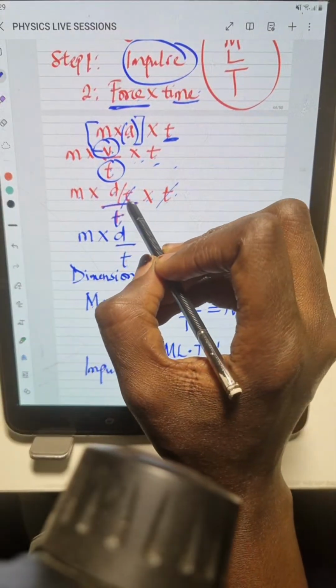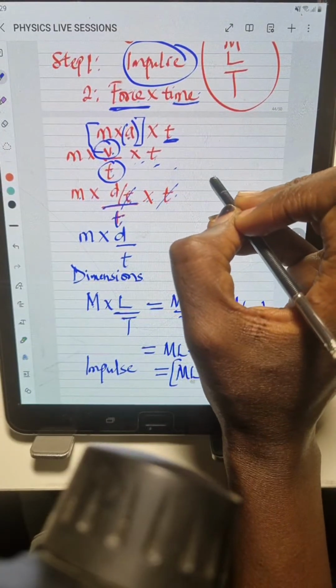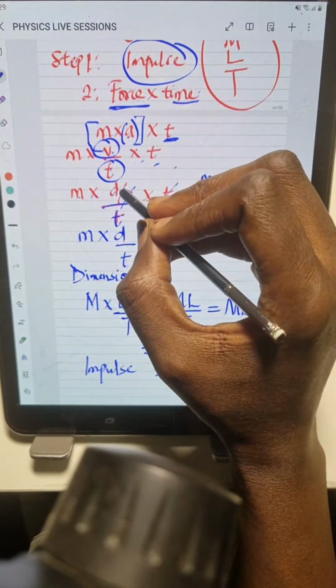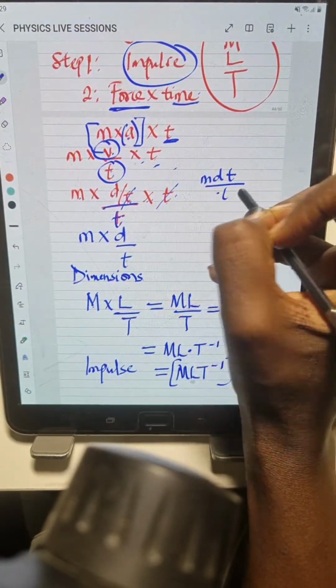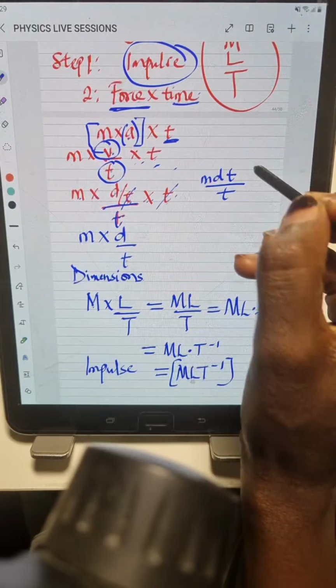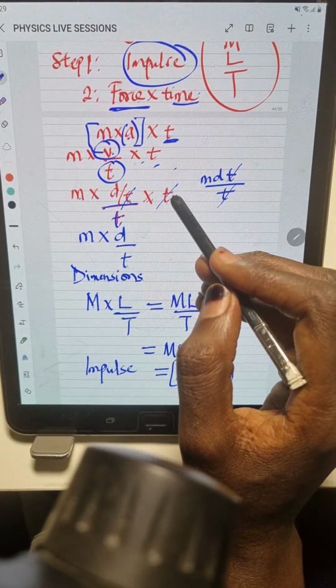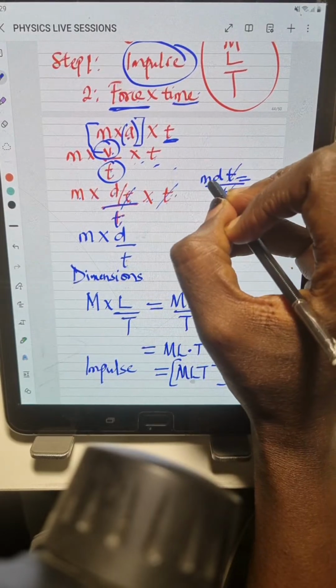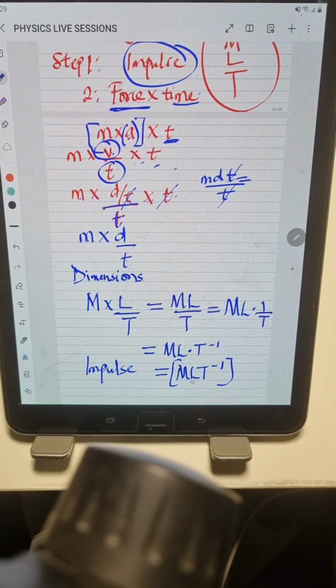Right? So what I did at this point is the t, the denominator here, this is just like saying m times d times t is m d t all over t. That's the denominator, right? So the t cancels out this t. So what am I left with? I'm left with m times d all over t.